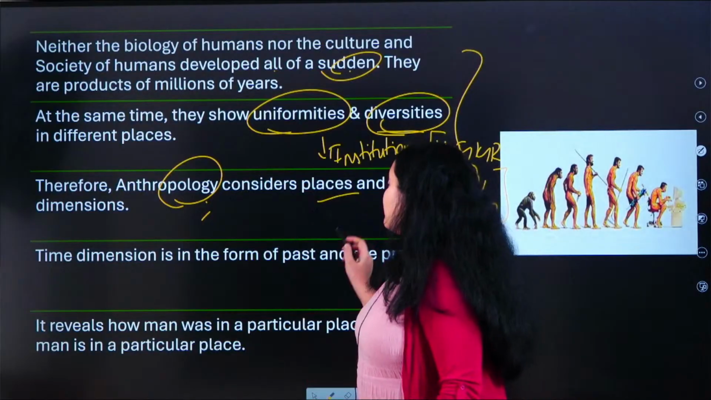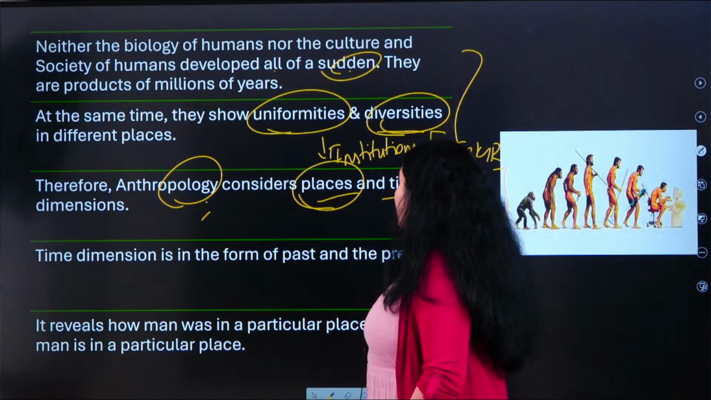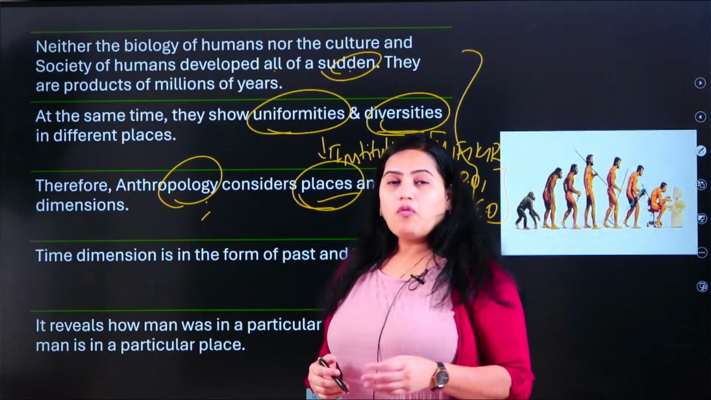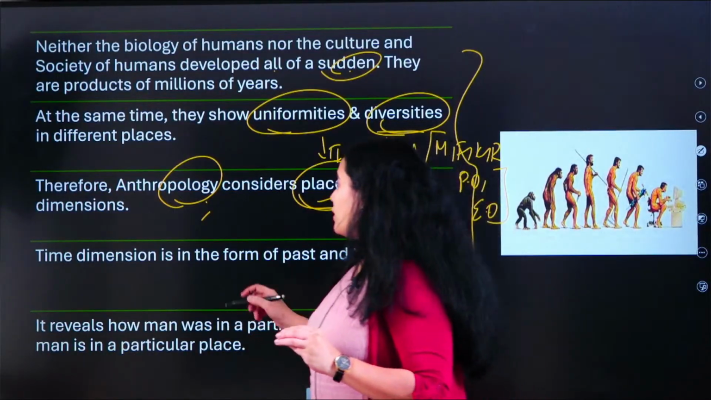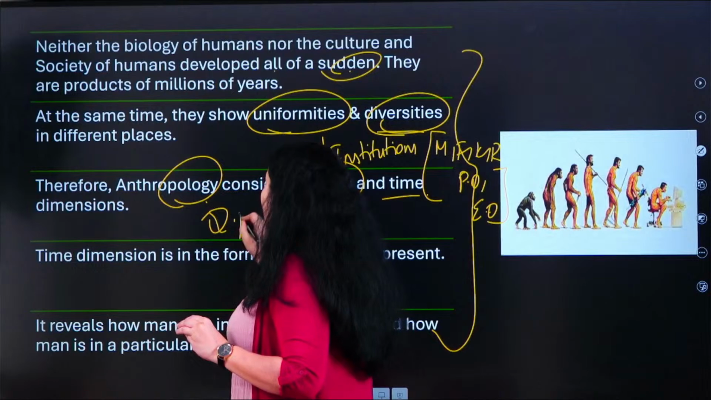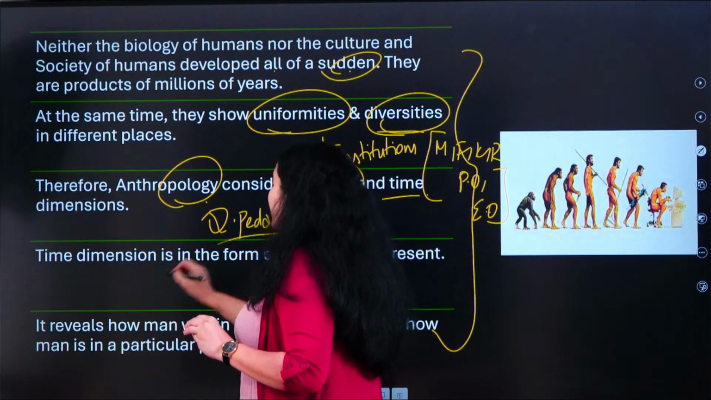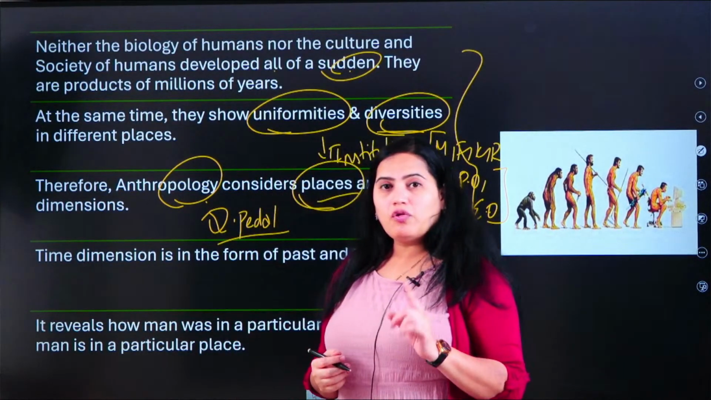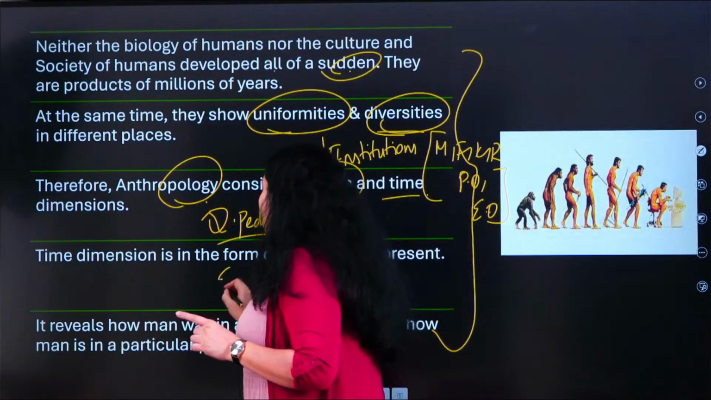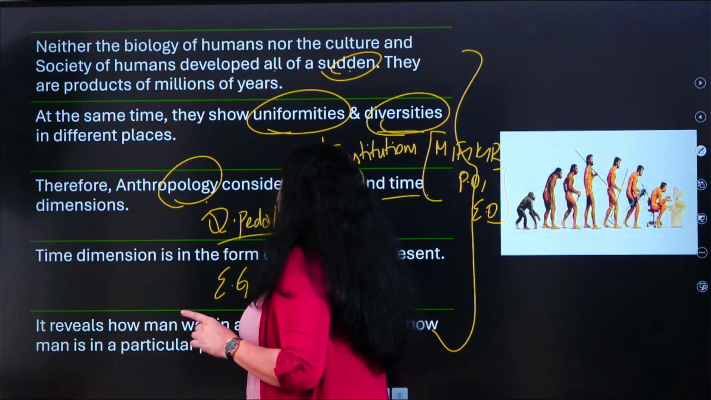So what is all this? We consider the places, and we also consider the time dimensions. What do you mean by time dimensions? Once upon a time, human beings were quadrupedal in nature. They were simply quadrupedal in nature. Okay, and moreover, it is because of the evergreen forests which were available during that period of time.